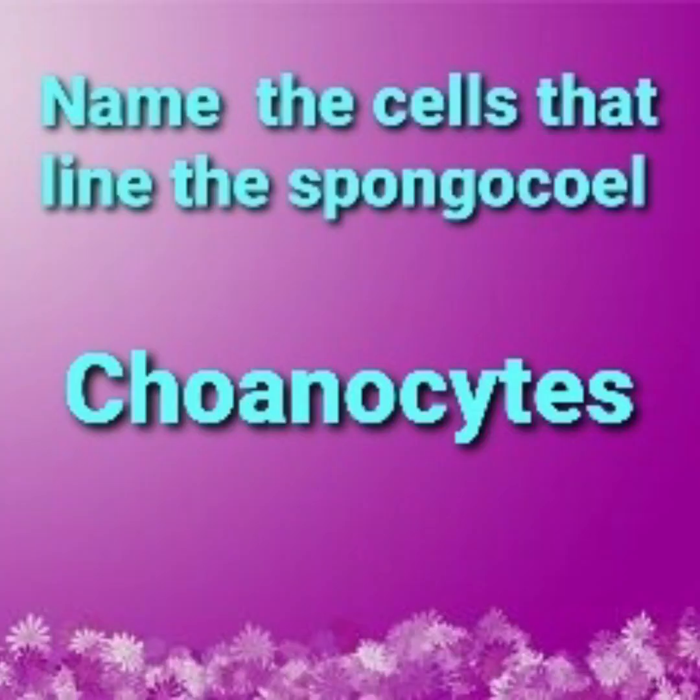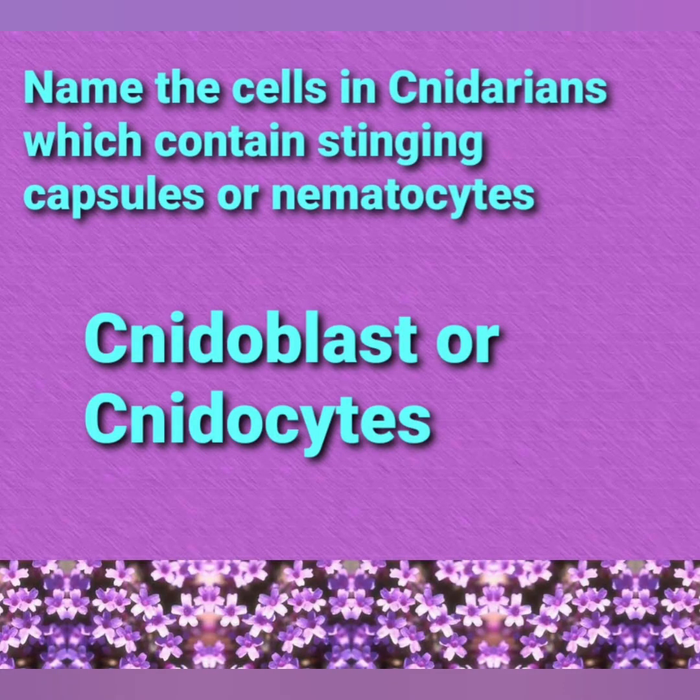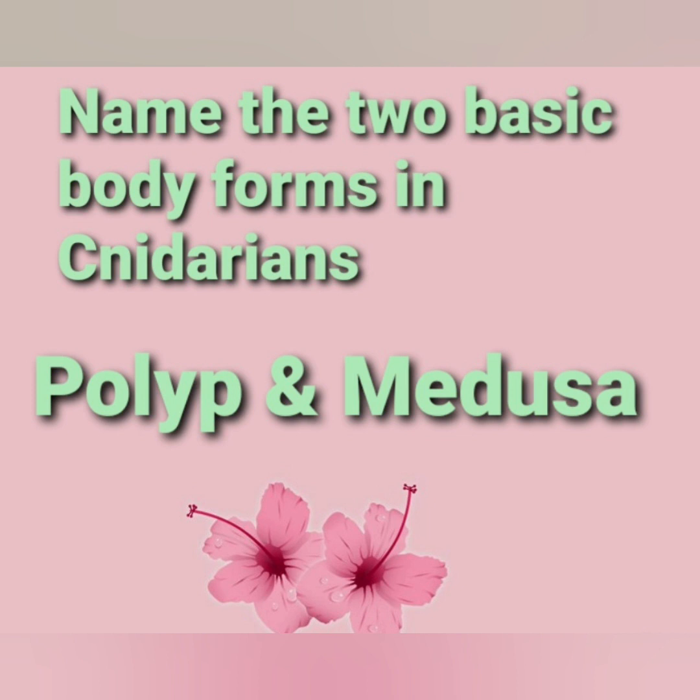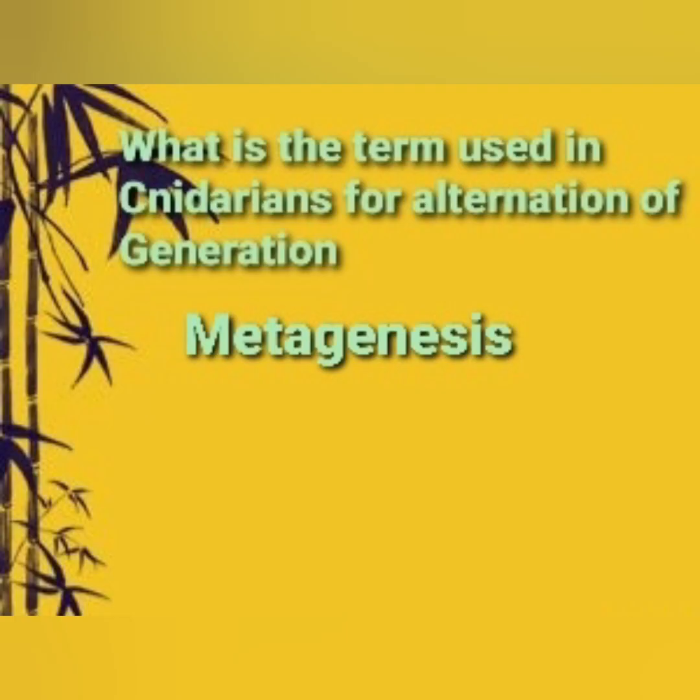Now name the cells that line the spongocoel. The answer is choanocytes. Name the cells in cnidarians which contain stinging capsules or nematocysts. The answer is cnidoblast or cnidocytes. Name the two basic body forms in cnidarians. The answer is polyp and medusa.